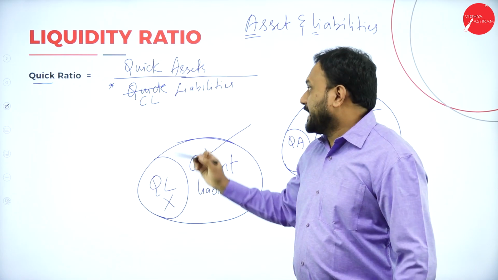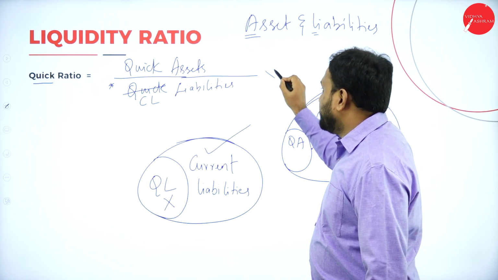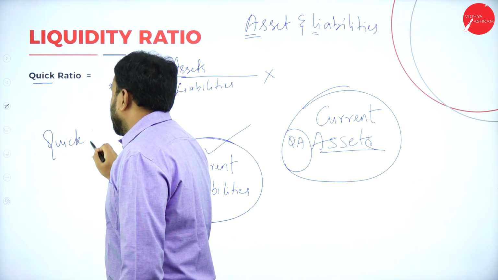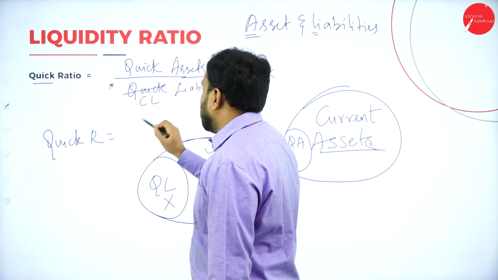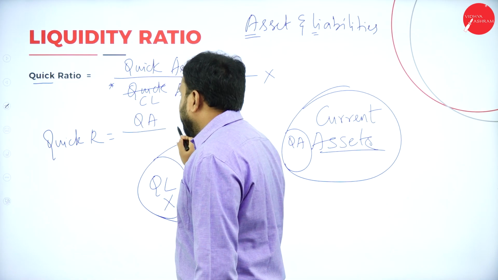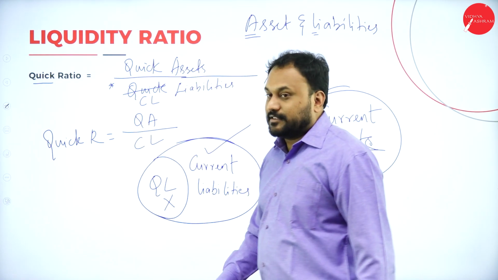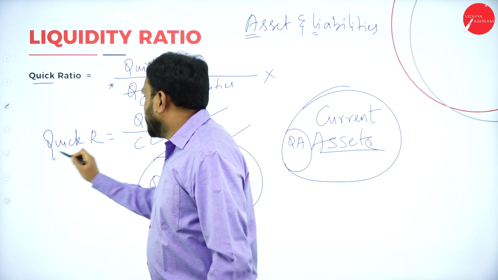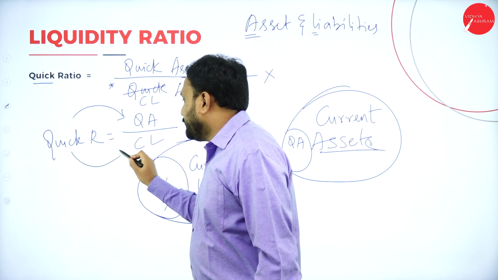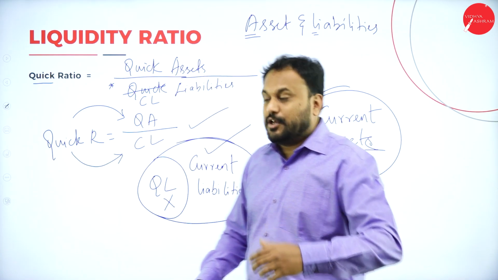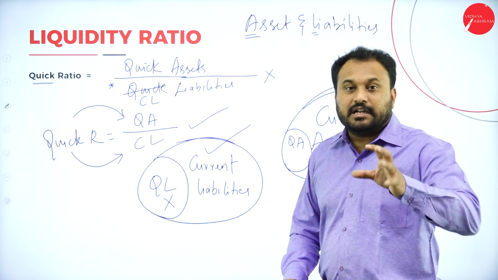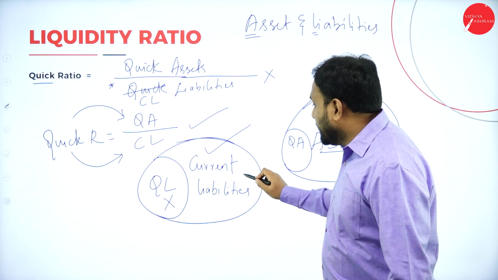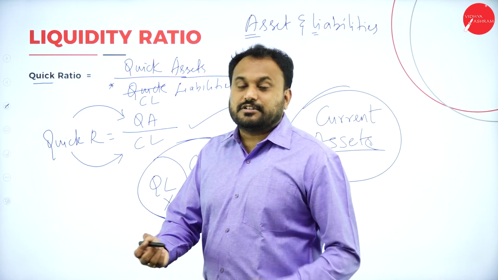So what exactly will the formula be? This is not the formula here. The formula is quick ratio is equal to quick asset divided by current liability. This is what the formula is. So try to understand the word quick. Here also quick, here we could go with quick, but whenever we go with quick liability, it is within a year, isn't it? Within a year means it is not called a quick liability, it is called current liability only. So this is what the formula is.